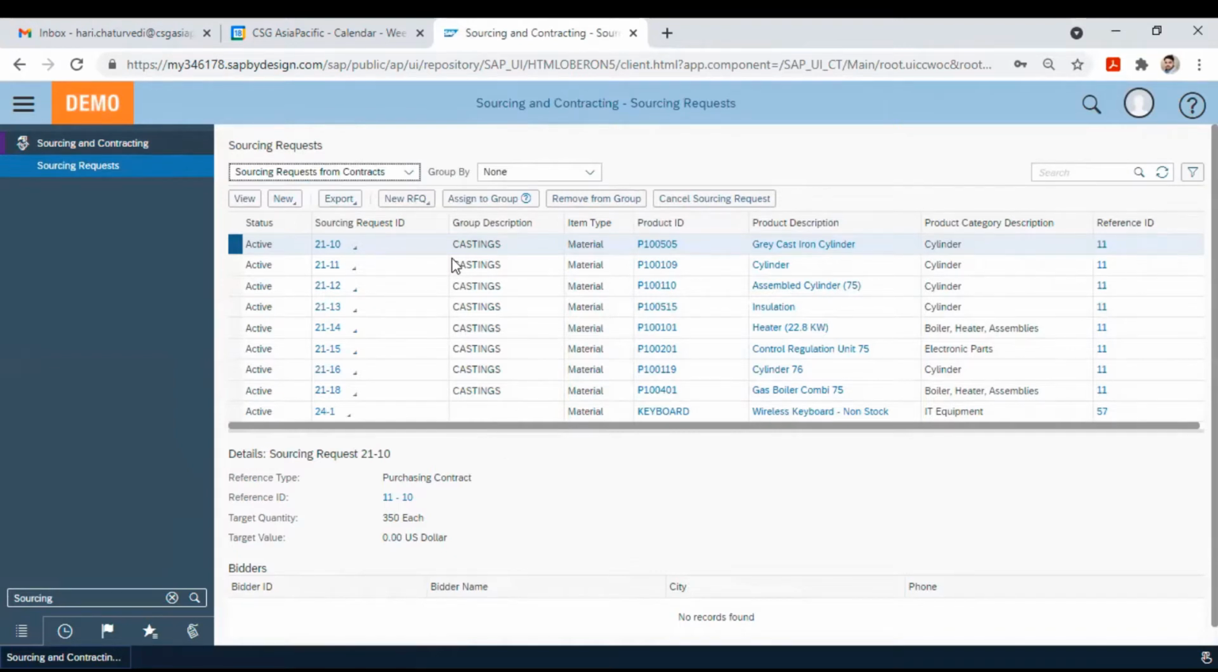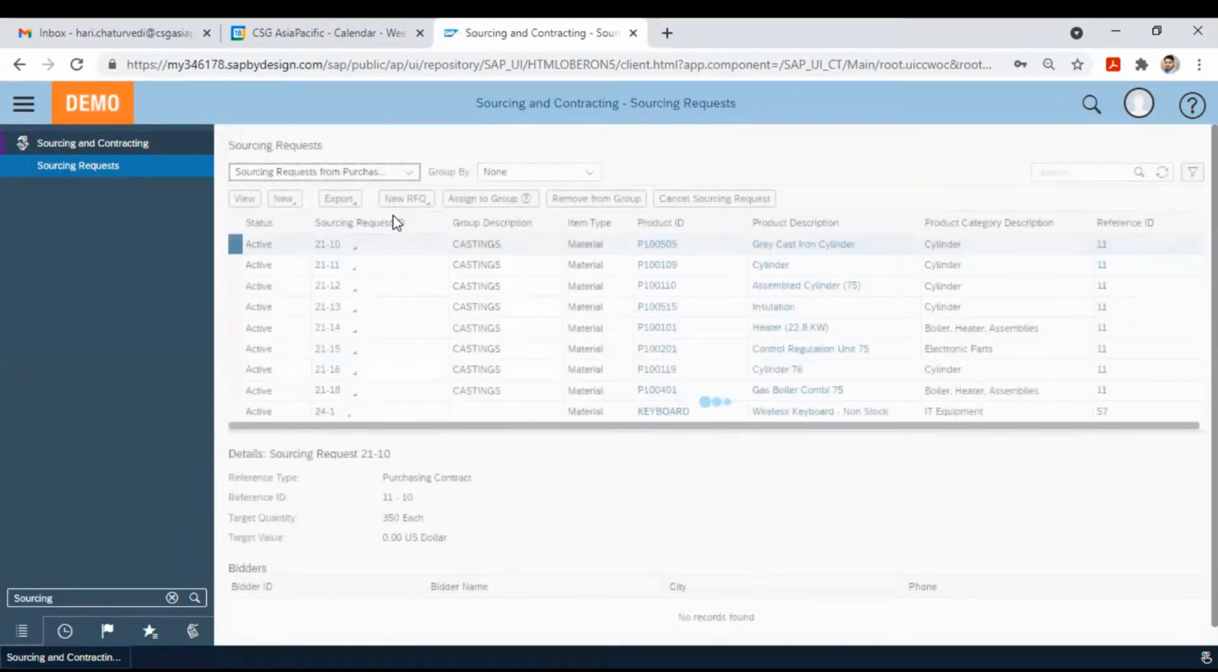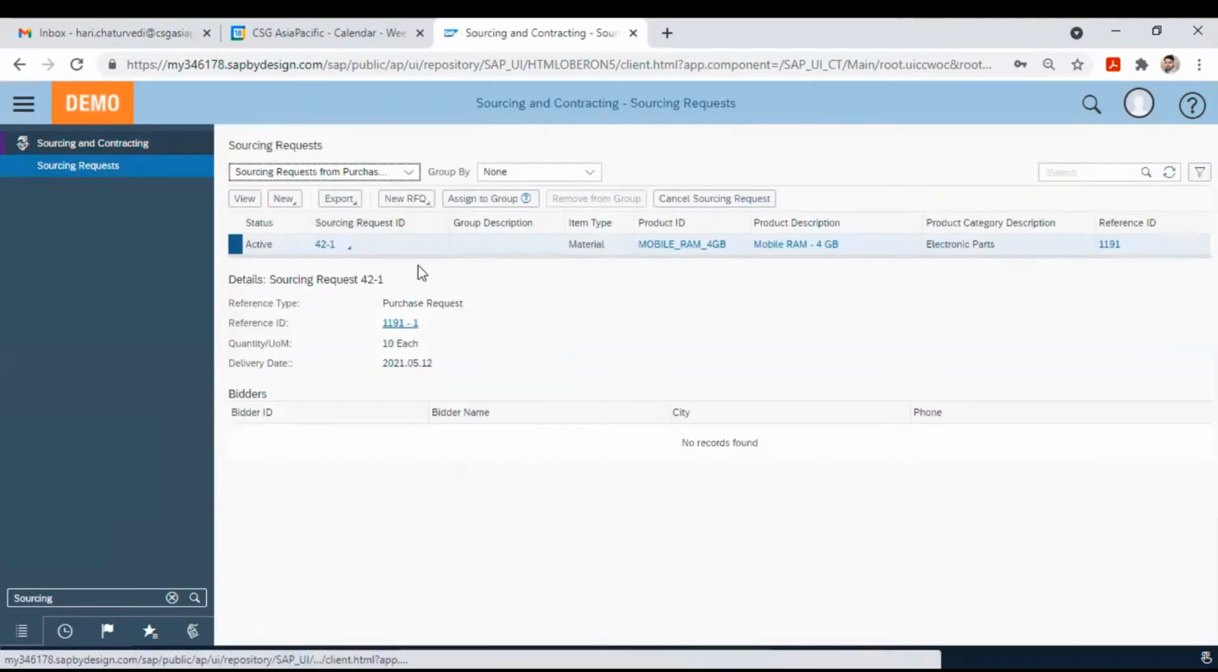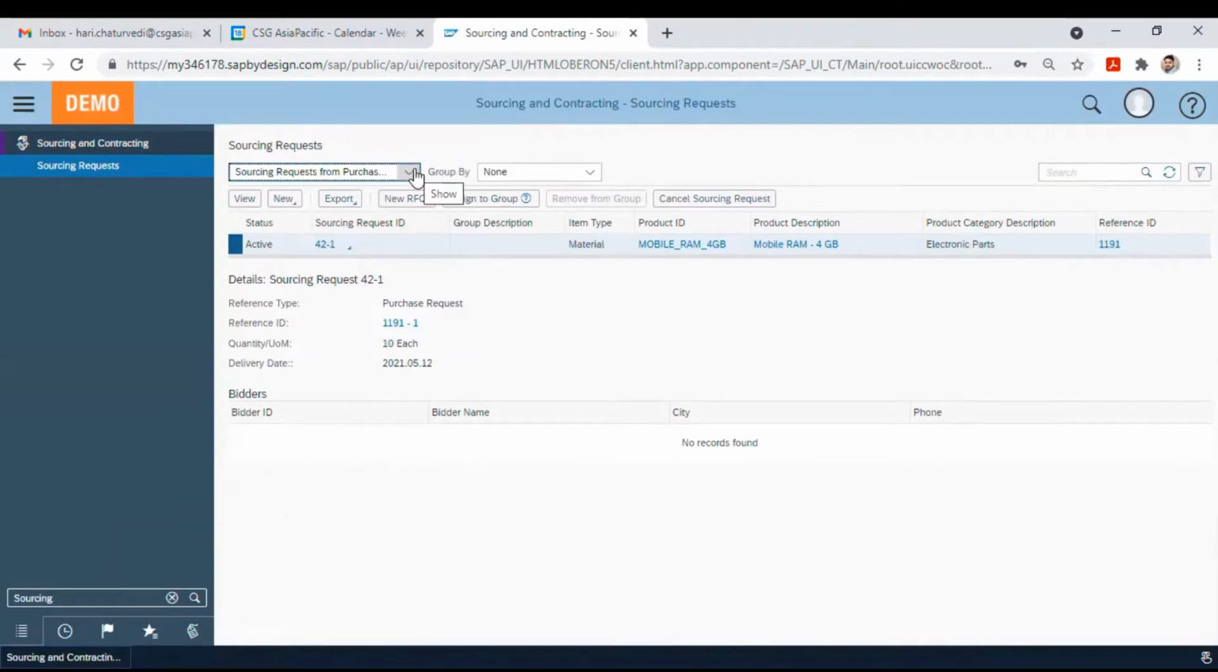So if we talk about sourcing and contracting, we have the sourcing request coming from two places. A sourcing request can arise either from the contract or from the purchase request. If we already have a contract and want to do any negotiation, then we can go with this sourcing part. And if we have any purchase requisition coming from our purchase department, we can also go with the sourcing part.